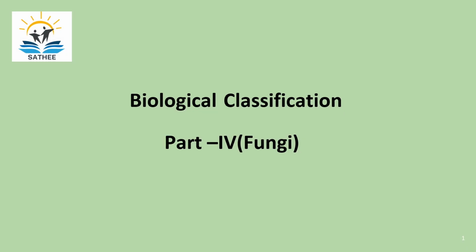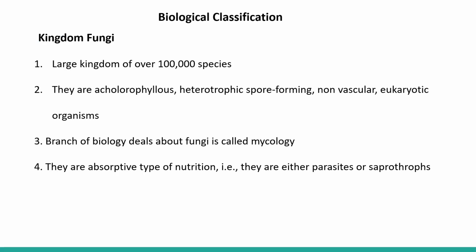Hello, everyone. Welcome to the new session of a chapter called Biological Classification. This is the fourth session of this chapter, which deals with fungi. So, fungi got its position in Whittaker's Five Kingdom classification, and it is a large kingdom which has more than 100,000 species reported.